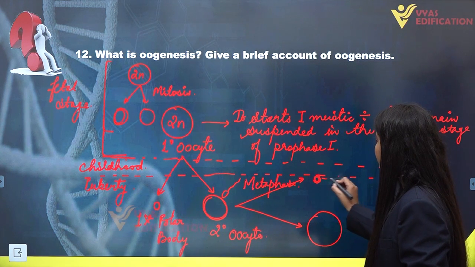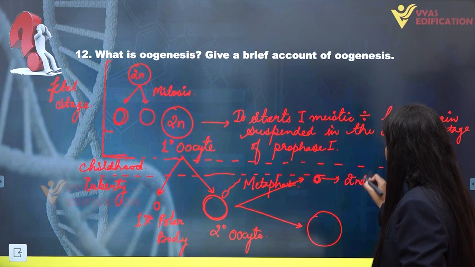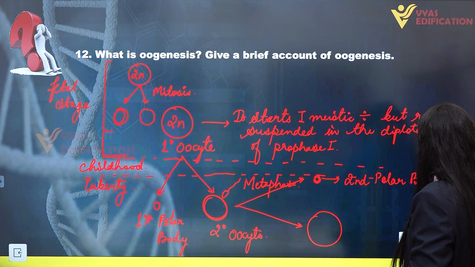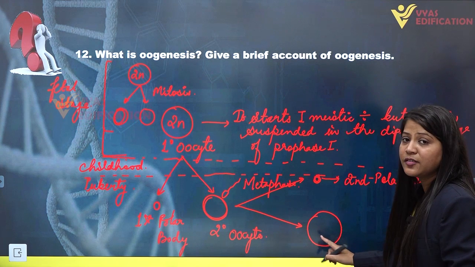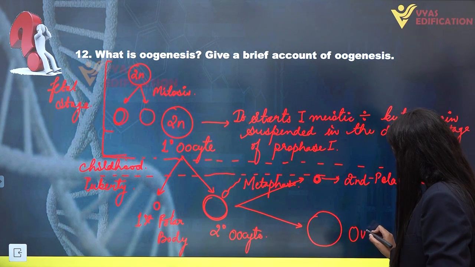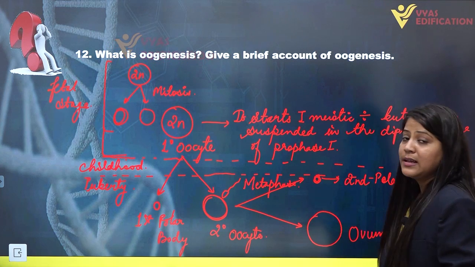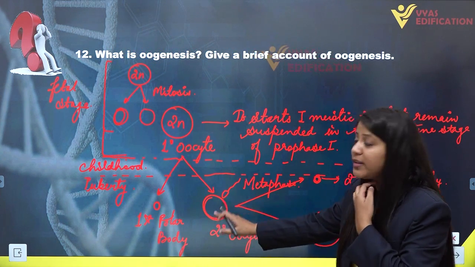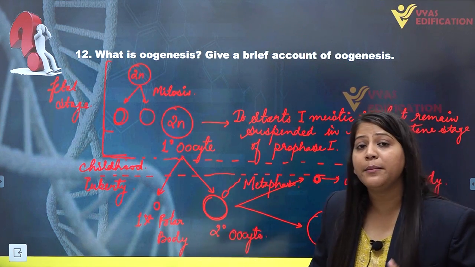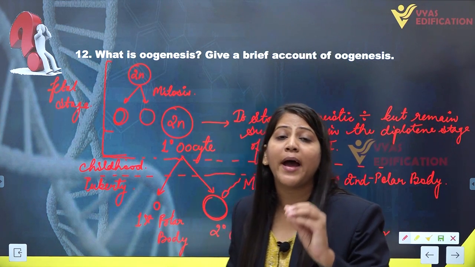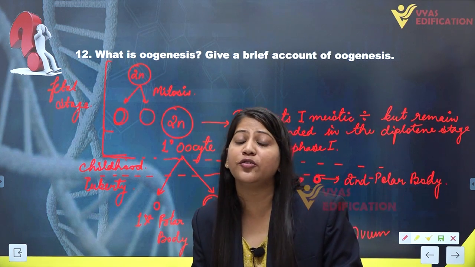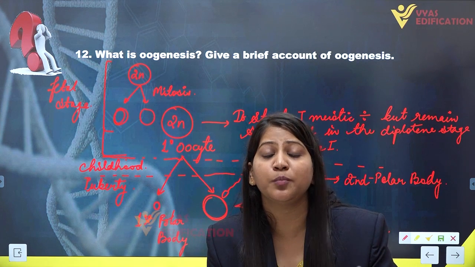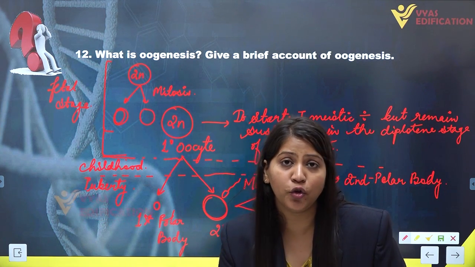This small cell is known as the second polar body, and the one big cell is the ovum. In females, no ovum is formed from the secondary oocyte in general. The ovum forms only when the secondary oocyte meets the sperm cell inside the fallopian tube.